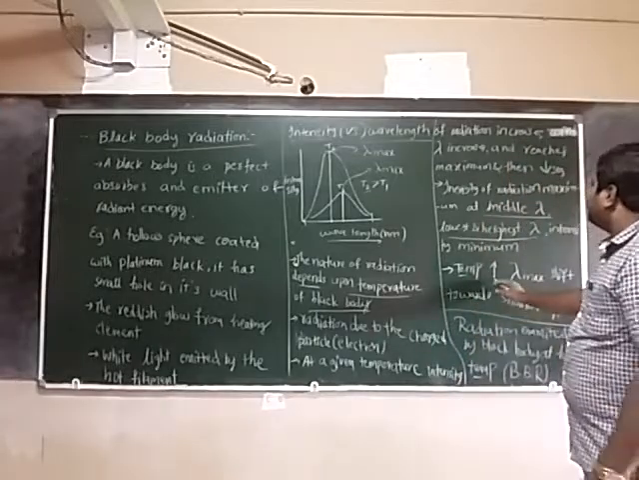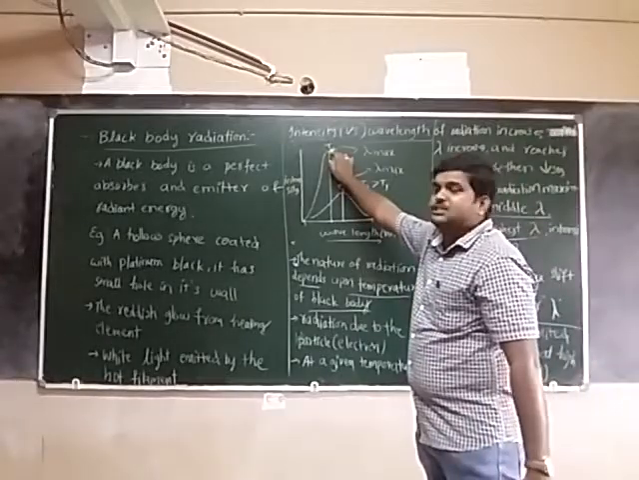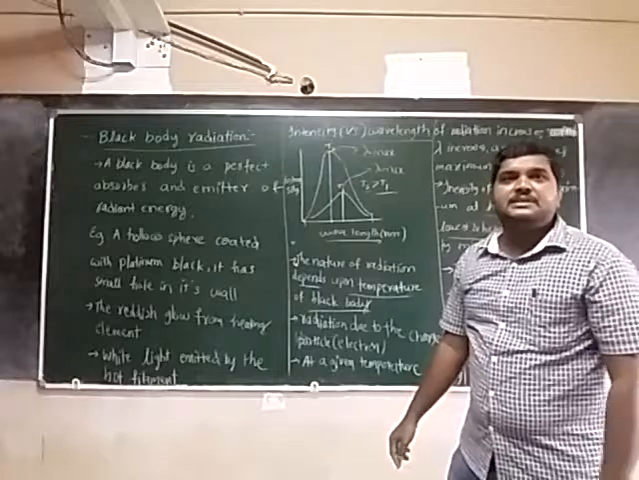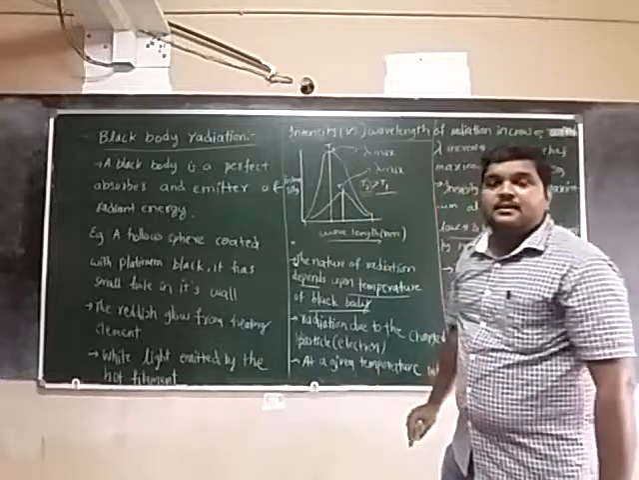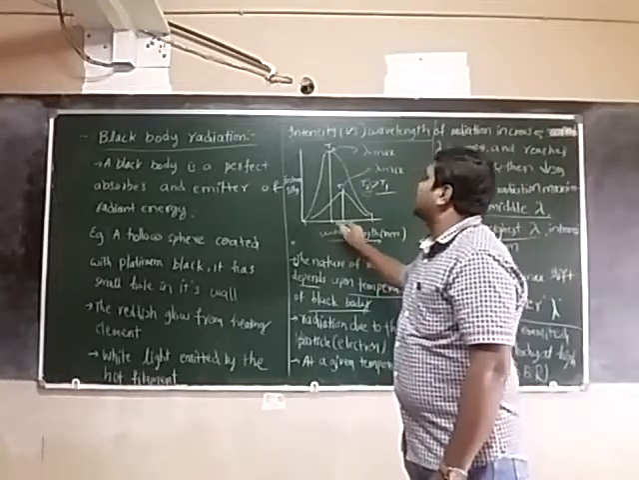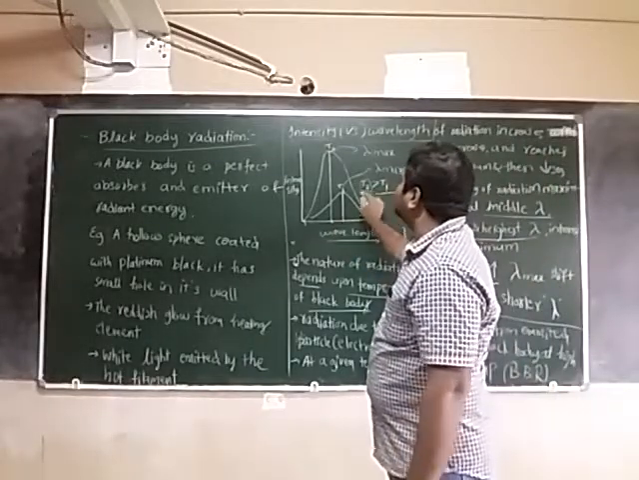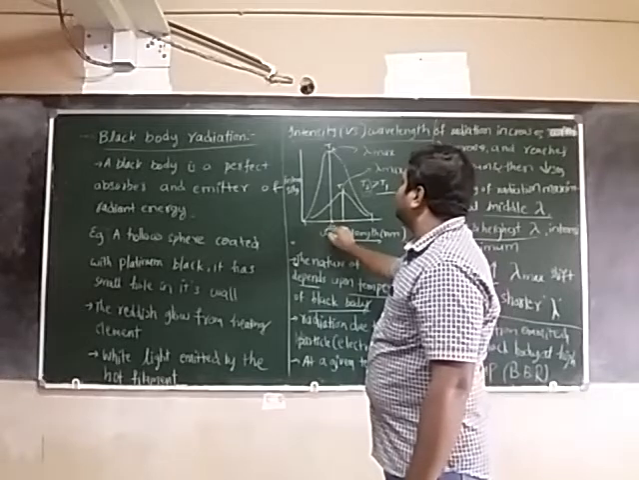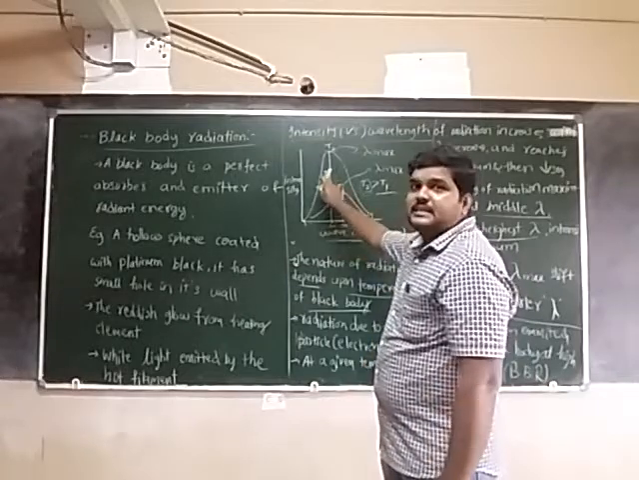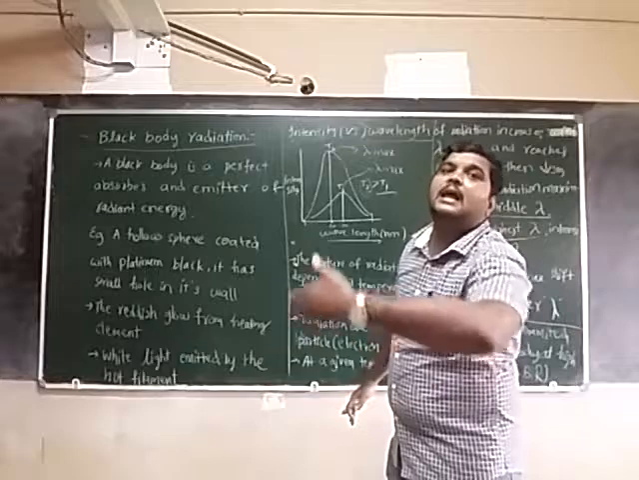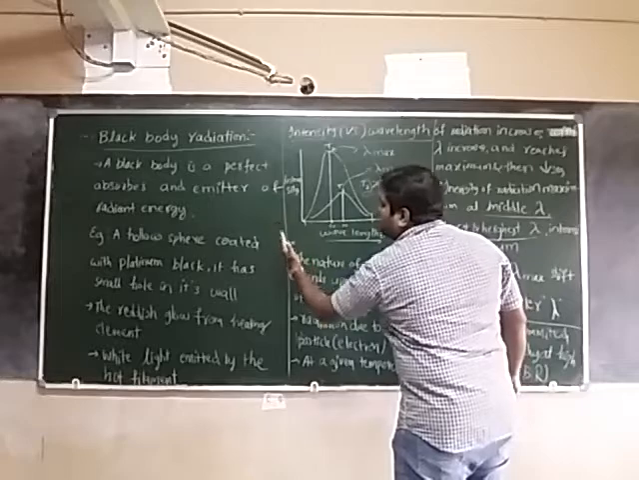Next, as temperature increases, lambda max shifts towards the left. Suppose you see here, temperature T2 is greater than T1. So while the temperature increases, the wavelength shifts towards shorter. For example, the wavelength at T2 is 20, and at T1 it is 30, for example. So while temperature increases, the wavelength shifts towards the left. Is it clear? When temperature increases, the wavelength shifts towards the left.